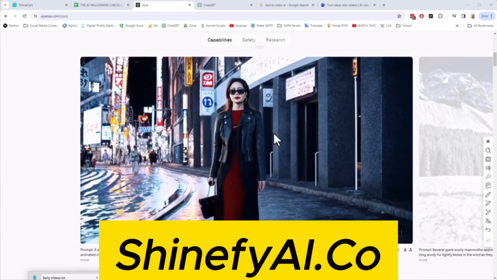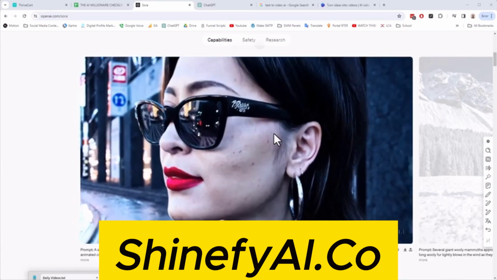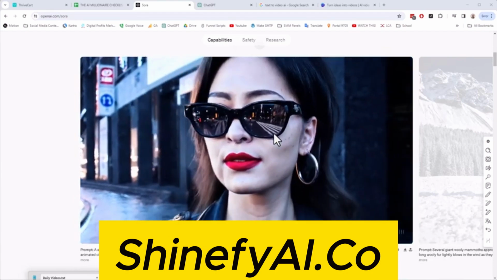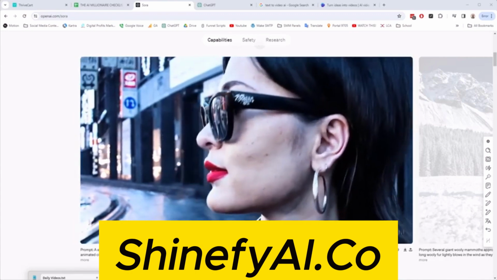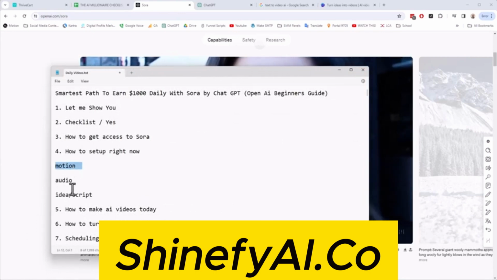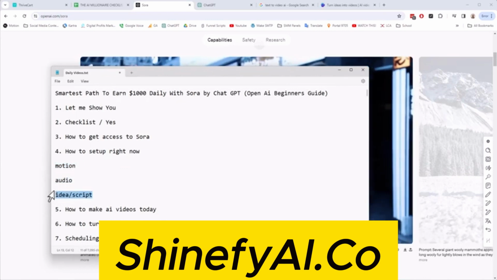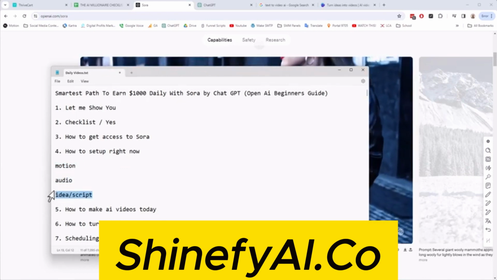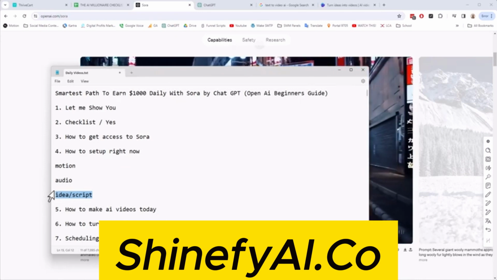Obviously, I'm going to have sounds, but I'm going to have some talking in the background to actually make this happen, because otherwise, how are we going to tell people to make money? Because nobody's going to watch this with no sound and just say, okay, what do I do with this, right? So we have to add these three components. Sora only does the motion. It doesn't do the audio, nor does it create an idea or a script of how we're going to use this video and leverage it to make money. So we have to put these three components together.